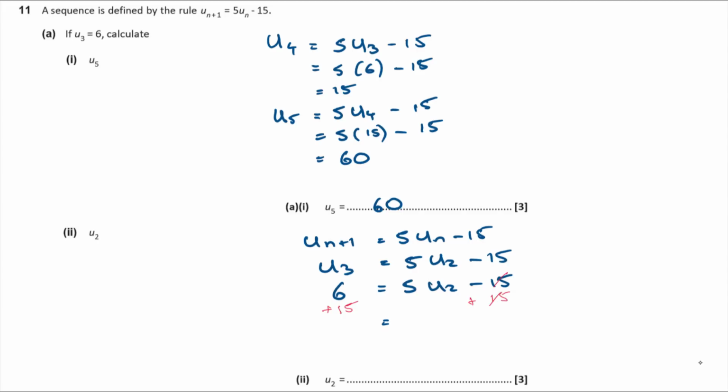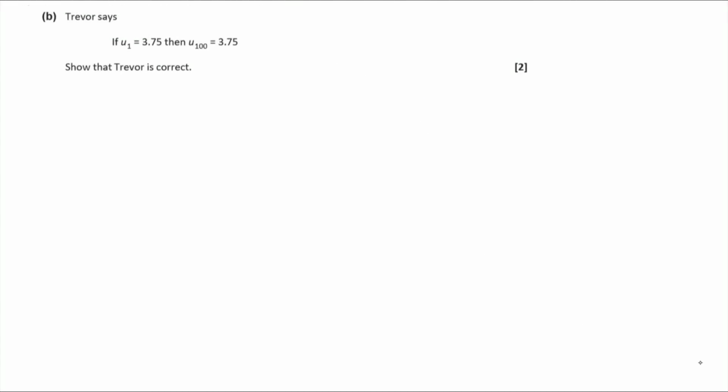So that's going to cancel with that. It's going to leave me with 21 is equal to 5 lots of u2, and then dividing both sides by 5, it's going to cancel, leave me u2. So u2 is 21 over 5 then, isn't it? What's 21 divided by 5? 4.2 apparently. So u2 is 4.2. Part B says, Trevor says if u1 equals 3.75, then u100 must be 3.75. Show that Trevor is correct.